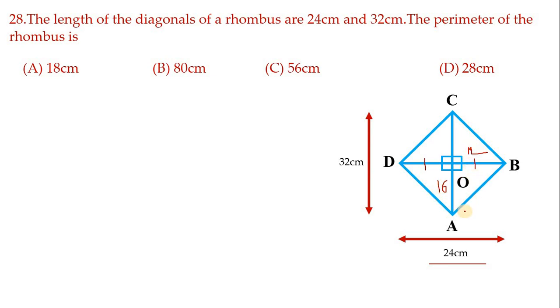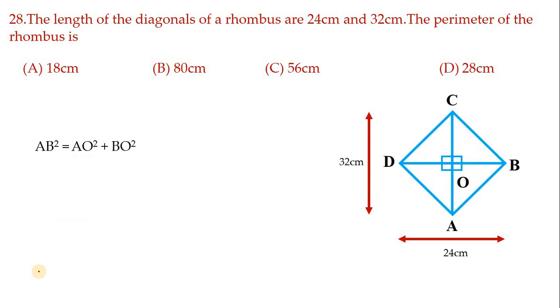This is 12. Now AOB is a right angle triangle. I'll repeat that property again: in a rhombus, diagonals bisect each other at right angles, meaning it will be 90 degrees. We can apply the Pythagoras concept. Hypotenuse is AB. So AB square is equal to AO square plus BO square.